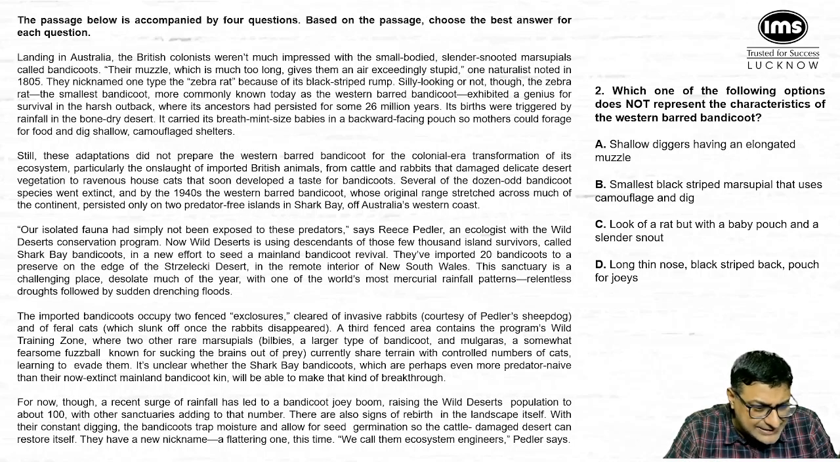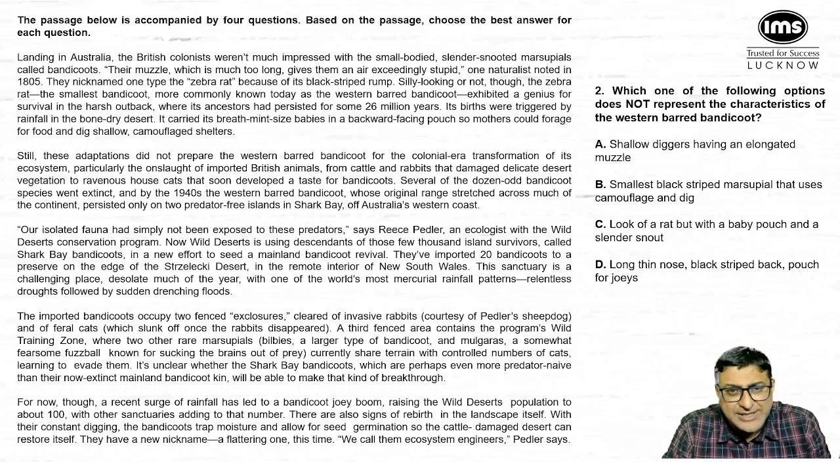If you go to the last sentence, it says so mothers could forage for food and dig shallow camouflage shelters. जो shelters उसने बनाते थे वो छुपा हुआ था, वो छुप के shelter नहीं बनाते थे. So there's a difference between these two meanings. So once again it says camouflage shelters, मतलब जो shelters बनाते थे that was hidden. But point number B says they use camouflage and dig, मतलब वो छुप के dig करता था, which is very different from what the paragraph says. And hence option B is the correct answer for question number 2. Are we clear with question number 2?